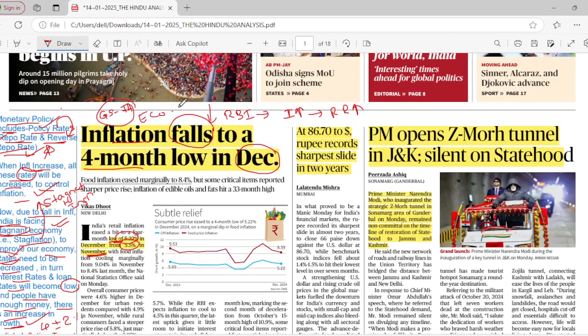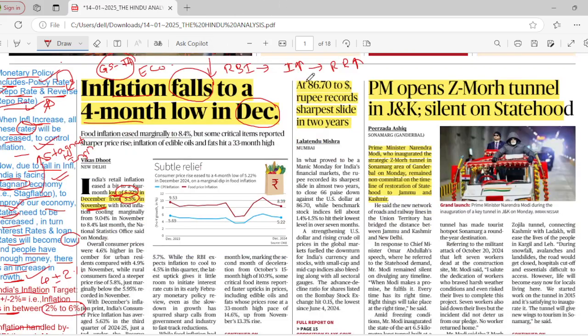Next comes "86.7 to the dollar: rupee records sharpest slide in 2 years." That is the lowest point. The rupee is also decreasing because there are a lot of investments going outside of India. That's how the rupee is falling down. This is also very important from your economy perspective.